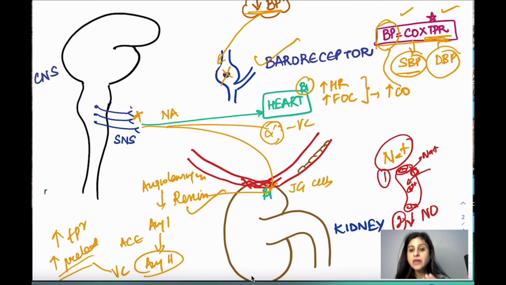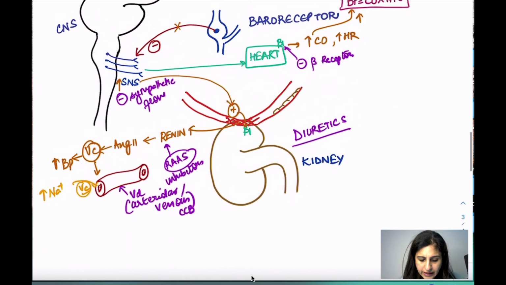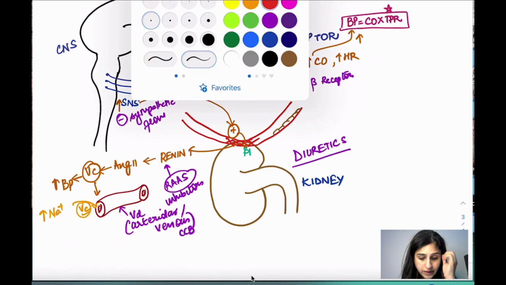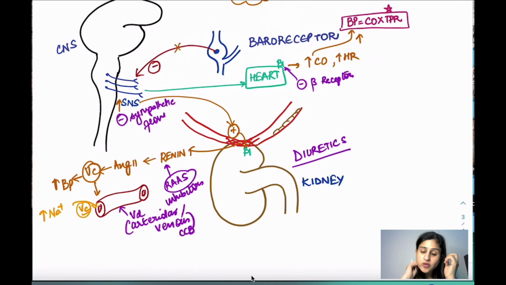और अगर आपको mechanisms पता हैं, it is very easy to do the drugs. So इसी mechanism पे most of the drugs are going to act. ठीक है? So यही mechanism पे now let's do the drugs which are going to act, which we are going to study in the subsequent lectures. We are going to do them in detail. This is not the actual classification I'm talking about, just based on the diagram, where do the drugs act here.